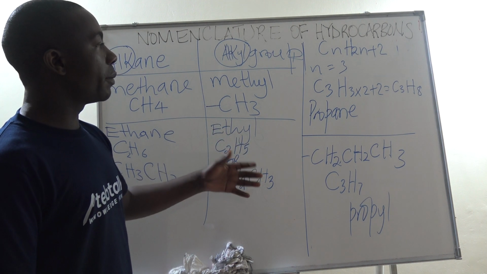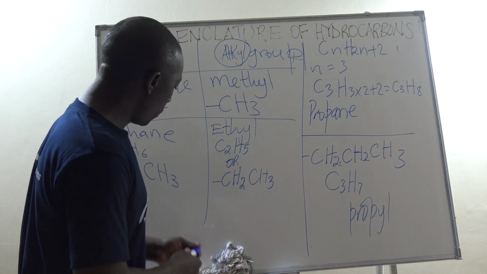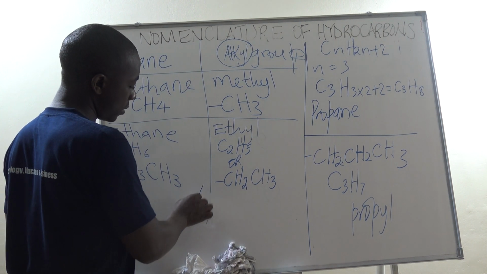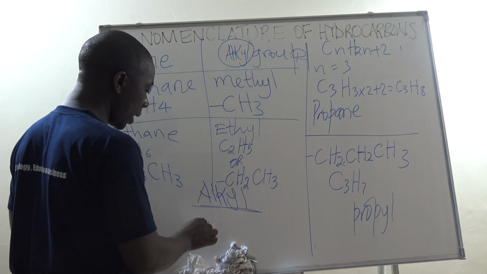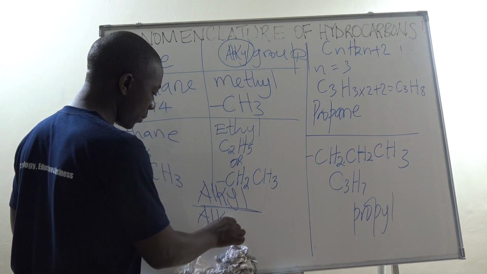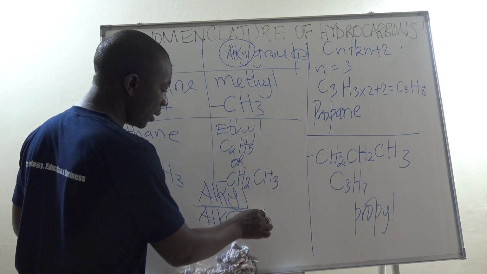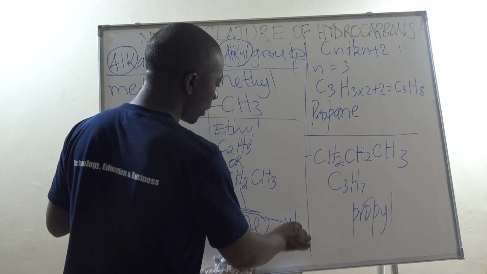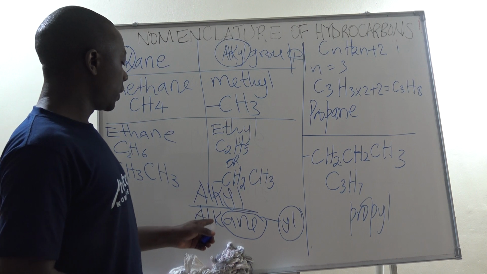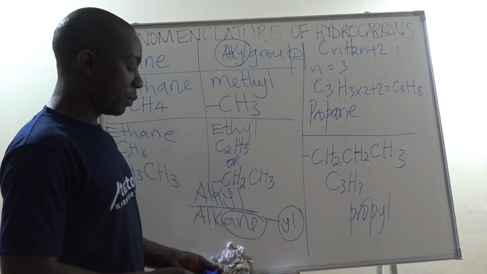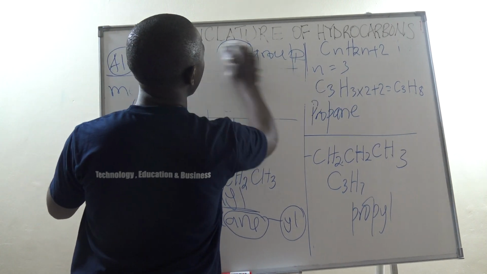They are formed by loss of simply 1 hydrogen atom. When we are naming alkyls, how do we name alkyls? We name alkyls looking at the alkane. We replace the ending letters A and E with YL. When we make that replacement, then one changes from an alkane to an alkyl group.